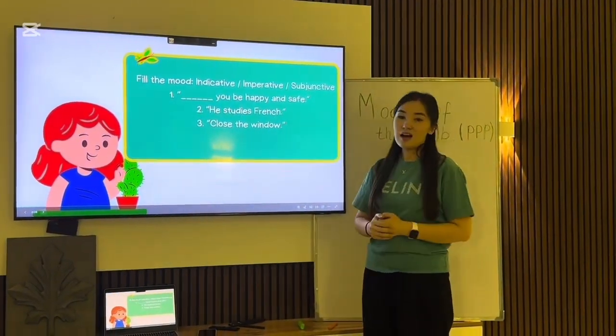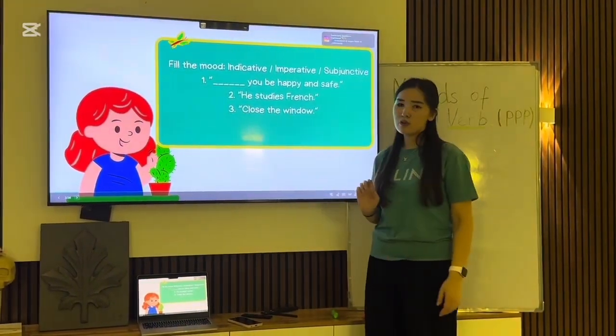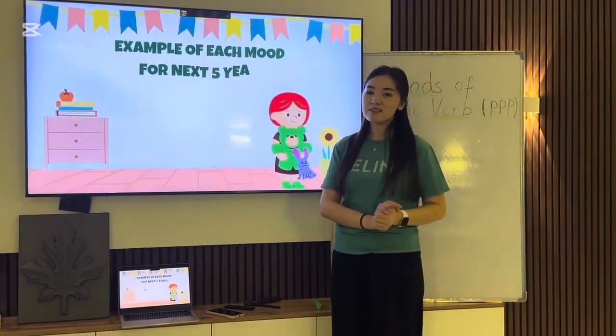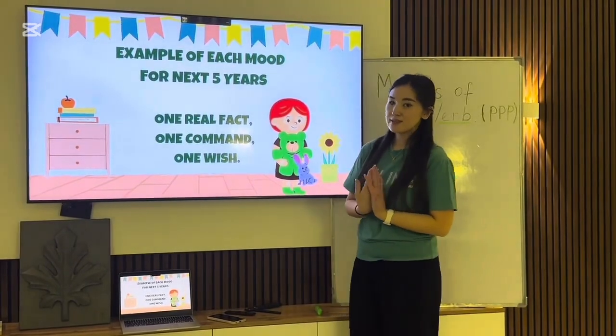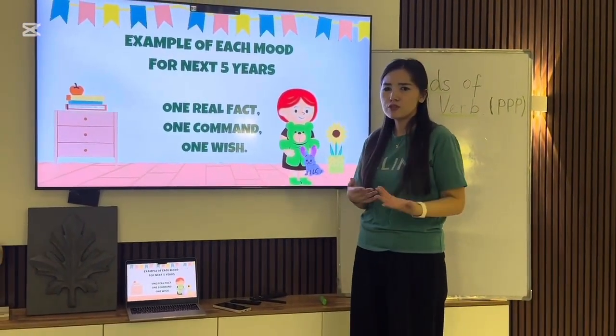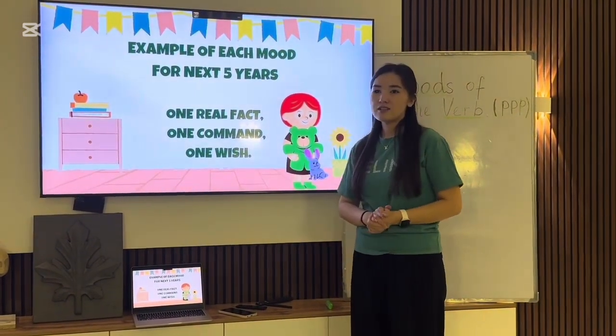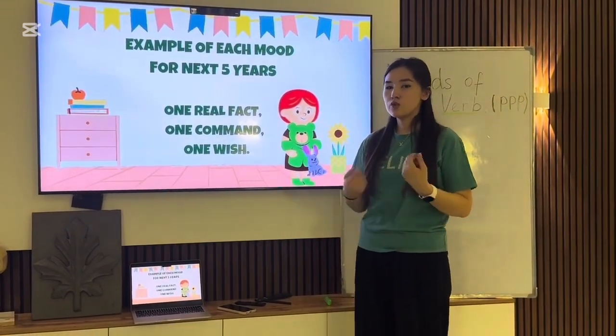Feel the mood. Identify whether the sentence is indicating real facts. Close the window. He is commanding. Next step is creating our own examples for the next five years. One that you are continuously doing, one comment that you are giving to yourself, and one wish that you are wishing for the next five years you would solve.